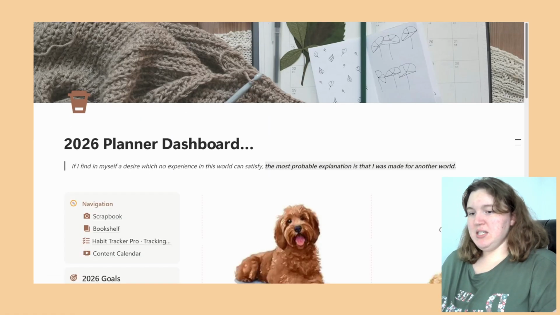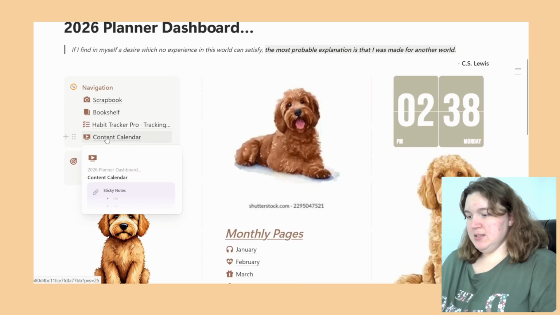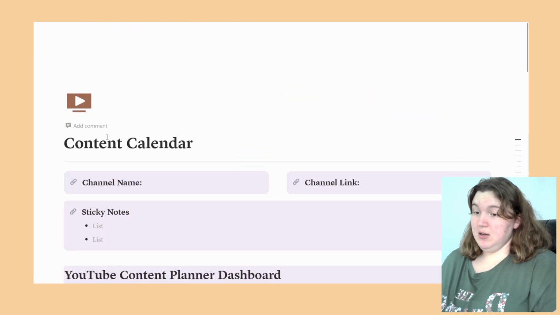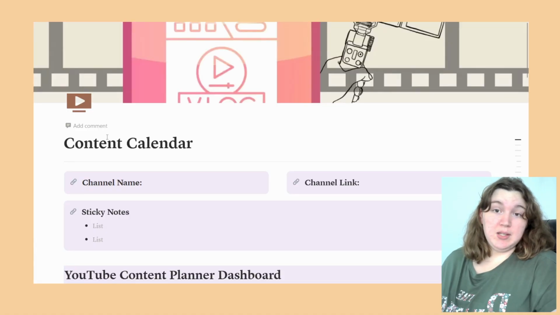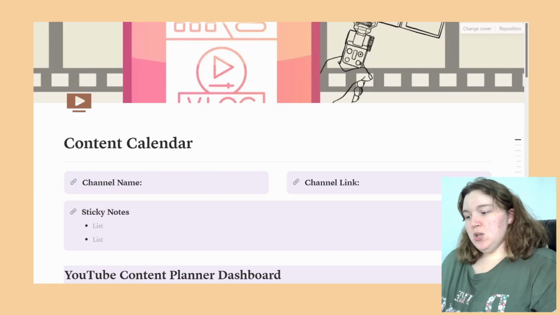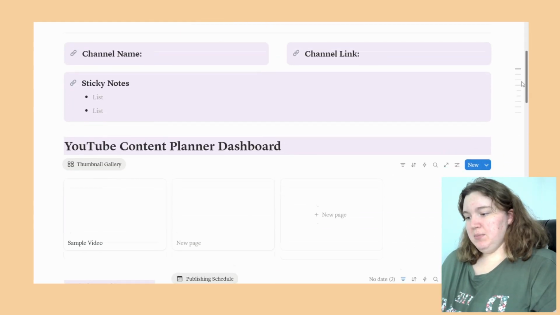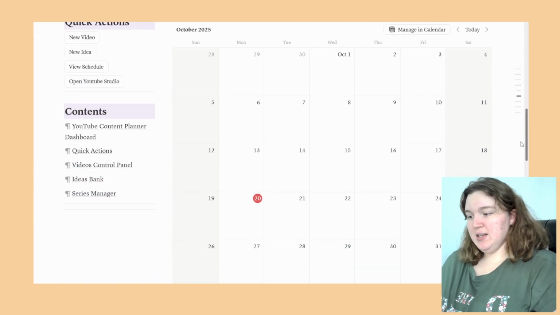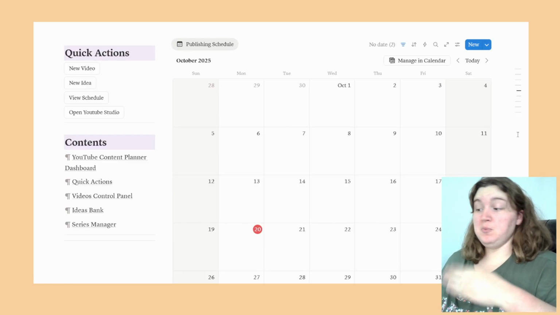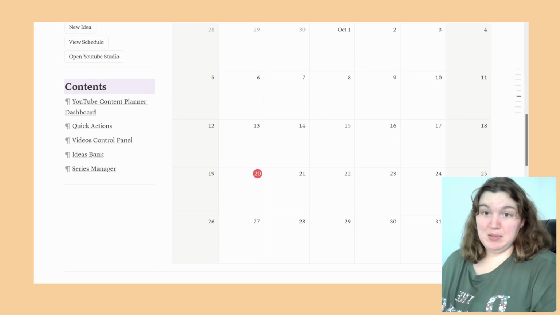But back to my dashboard, my next page is also a template. I did use a lot of templates this time. I typically go with a template that works really well, and I just kind of tweak it to make it fit my needs. So, I've got a YouTube content planner dashboard to help me stay more organized. I actually got a second version of this template also that I'm using, hopefully to help me stay organized through the end of the year, to help me with my content planning.